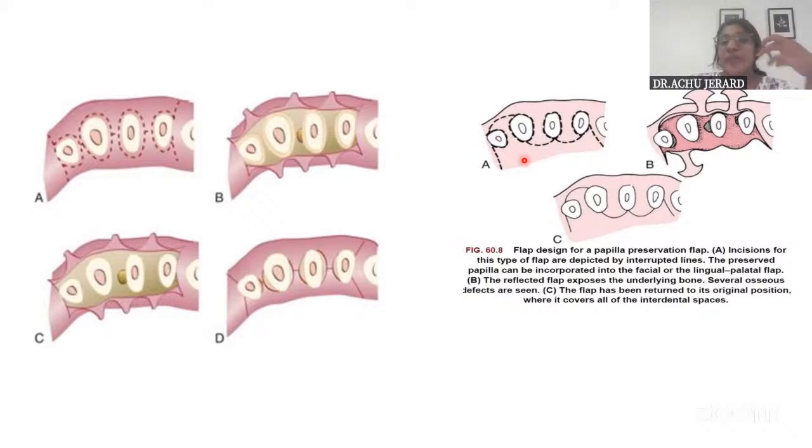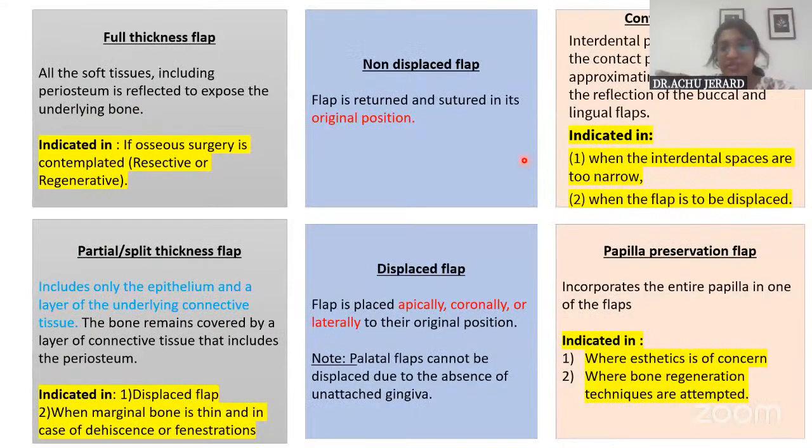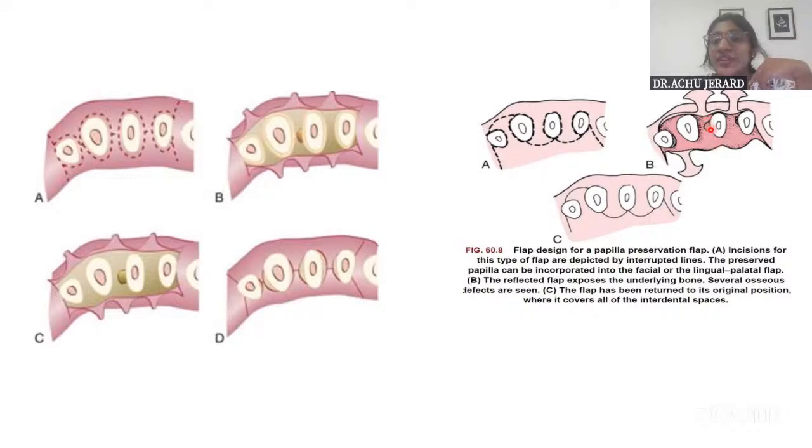Okay, so papilla preservation flap is that in which the papilla is preserved, or incorporated in one of the flaps. Okay, so in areas where aesthetics is a concern, in the anterior region, and also where regenerative surgical techniques are being undertaken, we prefer this papilla preservation flap only. That is because, so that you can see here, there is a bone defect, mesial to, maybe this is a premolar. Consider this is a premolar. So here, the papilla has been reflected. I mean, it's preserved.